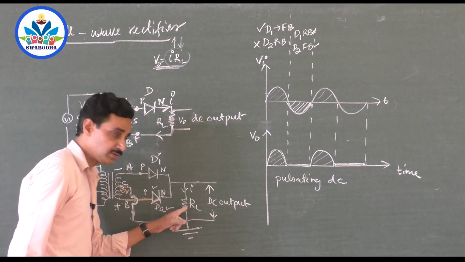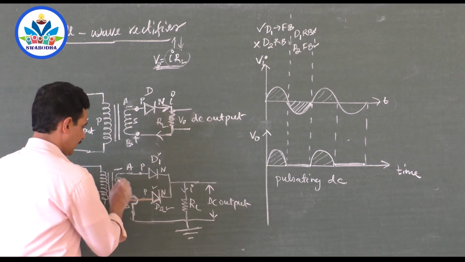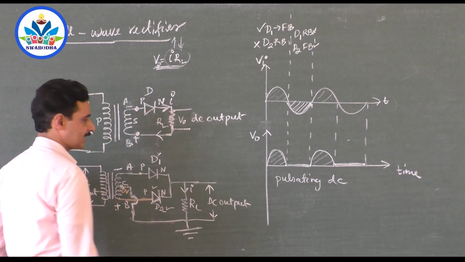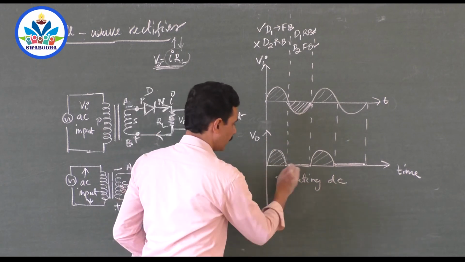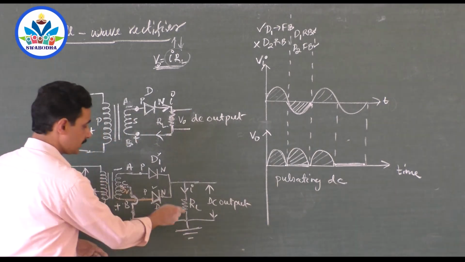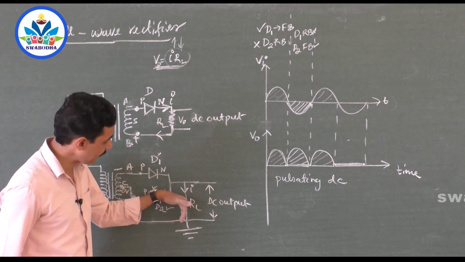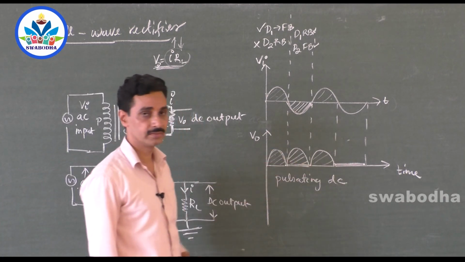But what about the current through the load resistor? It is same as before. It has not changed the direction. You see, last time it was flowing like this. This time also it is flowing like this. It flows in the same direction. So where will you draw this output? Will you draw it here? No, it flows in the same direction. Because we are taking the output here, current is the same as the before direction.